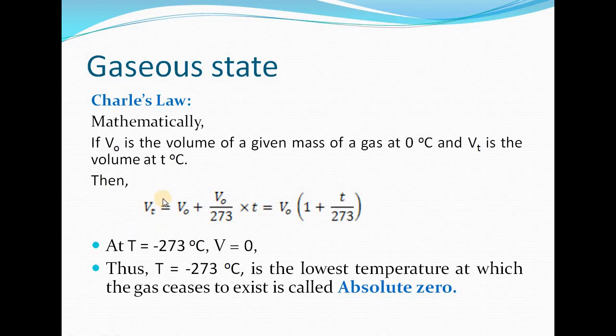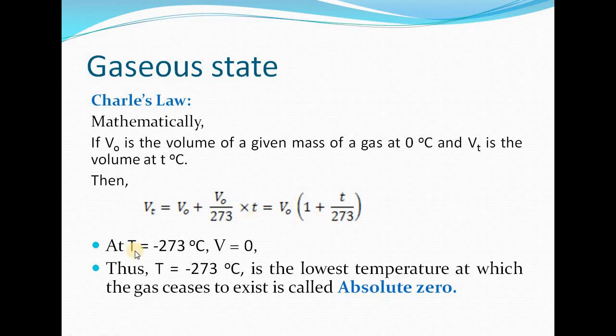Volume at any temperature will be equal to volume at 0 degrees Celsius plus, for every degree Celsius rise of temperature, it is increasing by 1 by 273 parts of its volume at 0 degrees Celsius. Means if we are increasing the temperature by 1 degree Celsius, if T is equal to 1, in that case V1 will be equal to V0 plus V0 by 273. If we are talking about the volume at 2 degrees Celsius, in that case V2 will be equal to V0 plus V0 by 273 into 2.